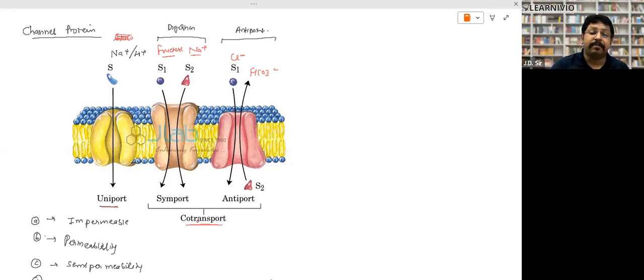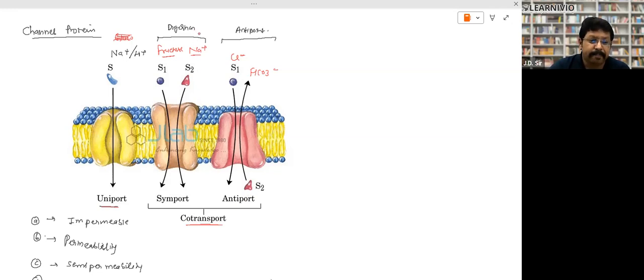These both can be in the same direction or they can be in opposite direction. If both of the substances are transported through a channel protein in the same direction, this is called what? Symport. But if through the channel protein one substance is coming in and in return another is going out, this is called antiport, right? So co-transport can be of two types: symport and antiport.